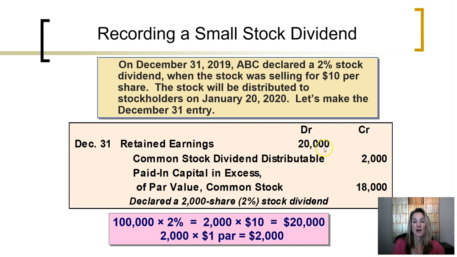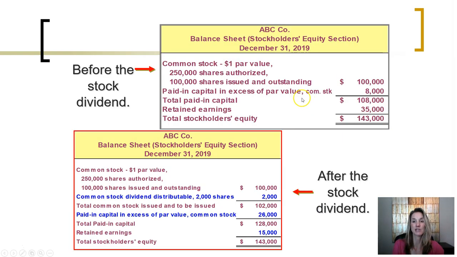The excess that will be paid in, the difference between what it's worth on the market and the par value, $18,000, will be put into the paid in capital in excess of par on common stock. If we were to look at the stockholders' equity section before the stock dividend and after the stock dividend. Before the stock dividend, of the $143,000 of total stockholders' equity, $108,000 was paid in capital and the other $35,000 was retained earnings. After the stock dividend, total paid in capital is $128,000, retained earnings is $15,000.